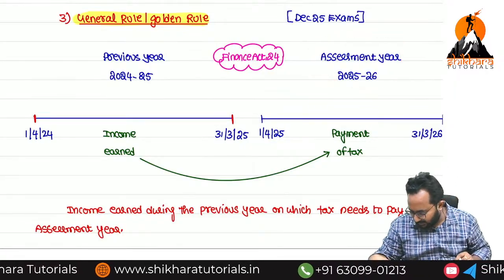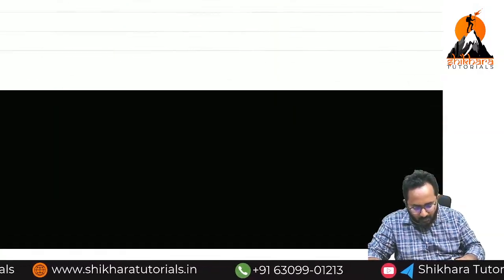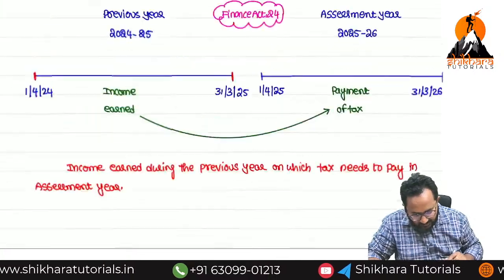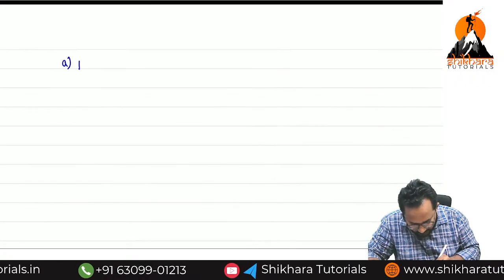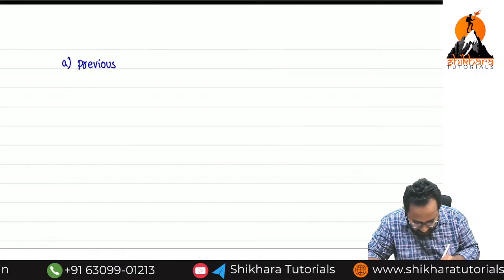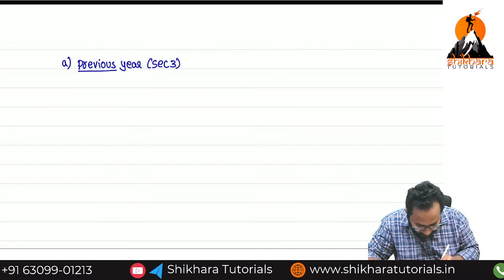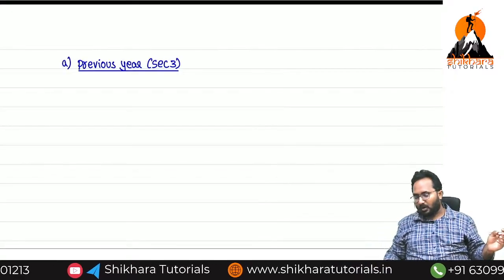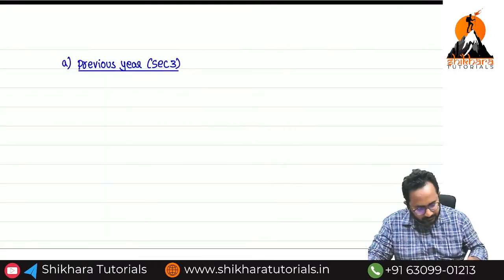Shall we continue a few things, ma? In this general rule or golden rule, now I want to define some definitions. Shall we write it down? First, I want to write down the definition about the previous year. Please write it down. Previous year definition is given in which section, ma? Any idea? Section 3. Super. Section 3 of the Income Tax Act 1961. Now we are talking about the previous year definition. Shall we write it down?